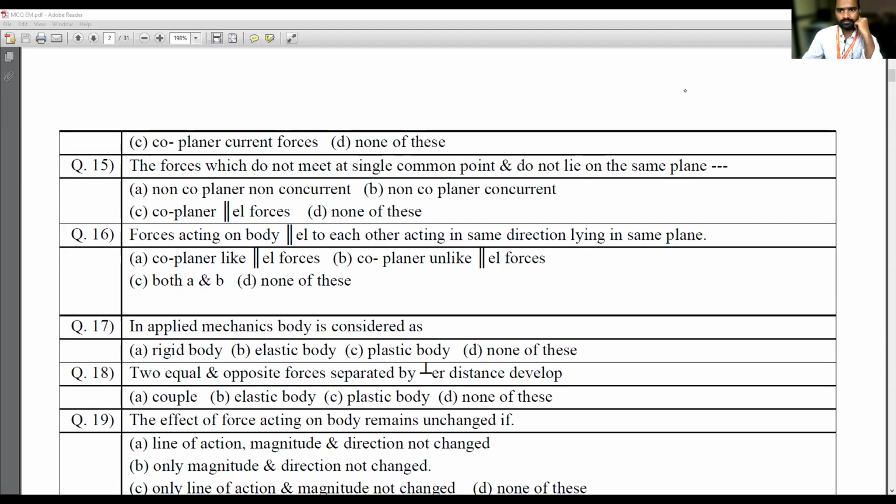The forces which do not meet at a single common point and do not lie on the same plane are called as what? Answer A, non-coplanar, non-concurrent. Not meeting at a single point and not in the same plane, so it is non-coplanar, non-concurrent. Then the 16th one.